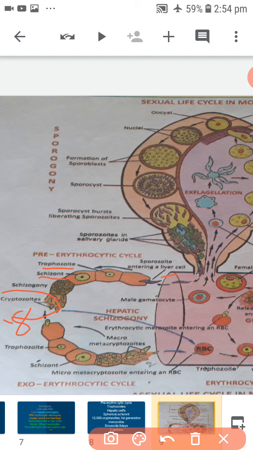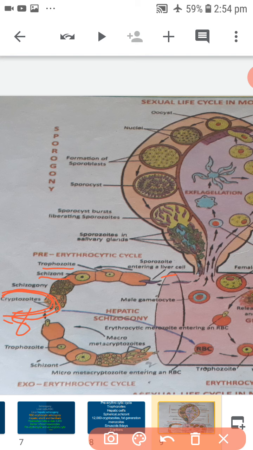Cryptozoites are first generation merozoites. Now, these first generation merozoites have two options.